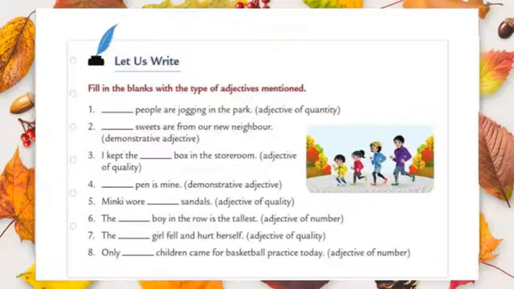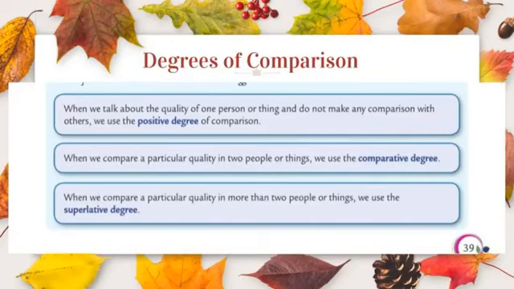Okay students, this activity is only for you. Look at the activity, fill in the blanks with the type of adjectives mentioned. They have given some clues inside the bracket. With the help of these clues, you should find out the answer and write in the correct dashes. Okay? Okay students, now we are going to see the next chapter, that is degrees of comparison.